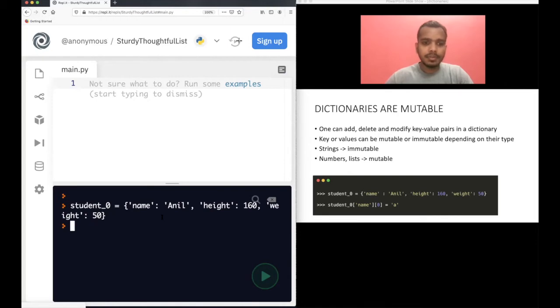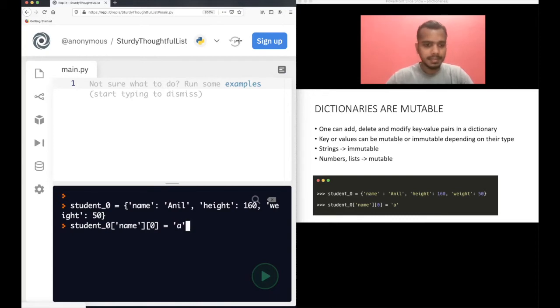Now let's say if you want to change this, like in name, we have stored Anil. Now if you want to modify this capital A to small a, can we do that? Let's try student underscore 0. Of course, again you access the name because you want to modify the name. And of course, in the name, you want to modify the 0th character here, right? So that's why you write 0 here. And then we want to modify this to a small a, right?